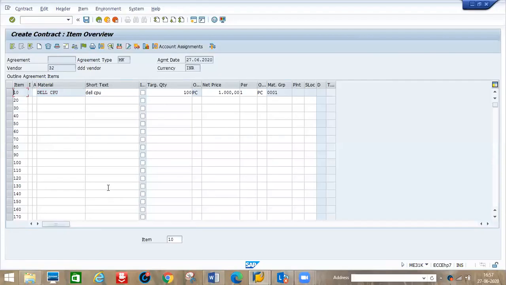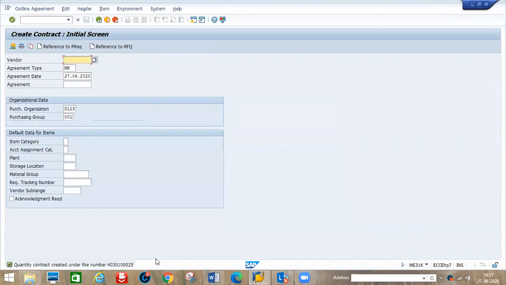Now if we save, we get the agreement number. Now I have created one agreement here, a quantity contract. So 100 pieces I entered in the contract, correct? But I will not buy 100 pieces in one shot from the vendor.